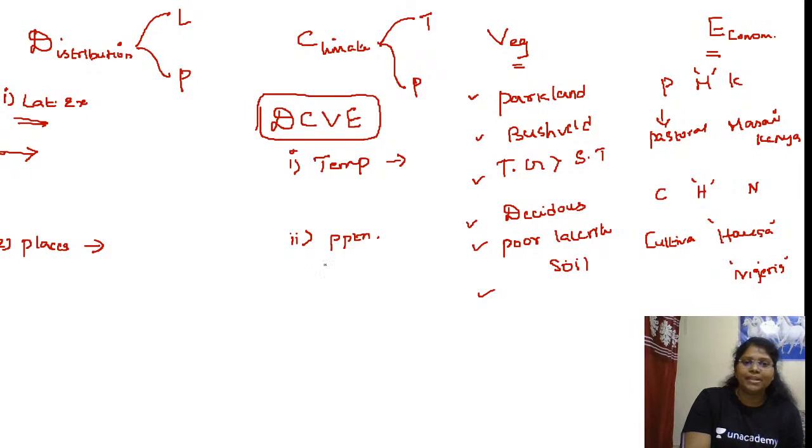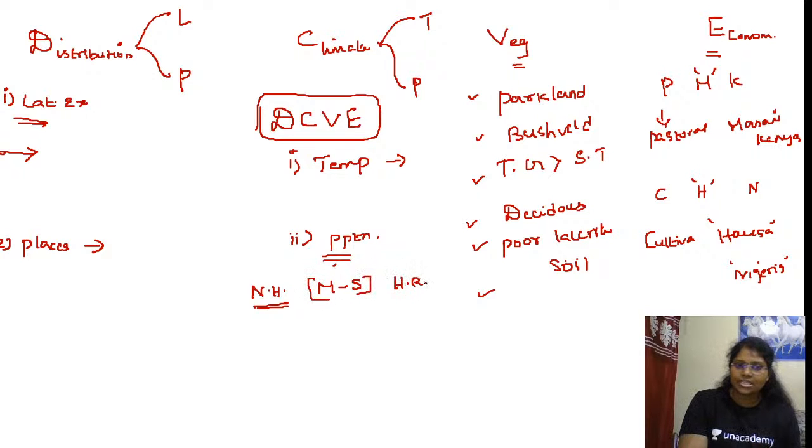Temperature and precipitation. First, it is rainy in the northern hemisphere. Yes, that is true. In the northern hemisphere, the rainy season is in the months of May to September. So it is a hot, rainy season, a summer rainfall, summer maximum.